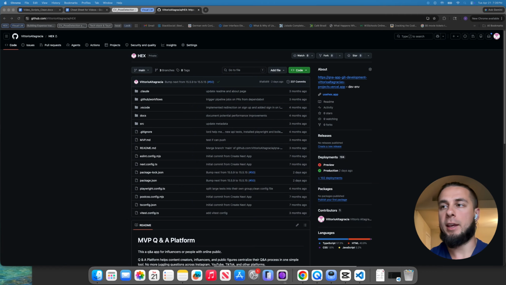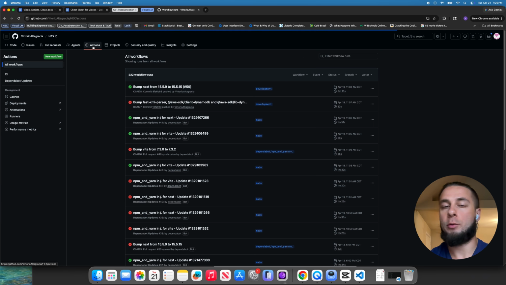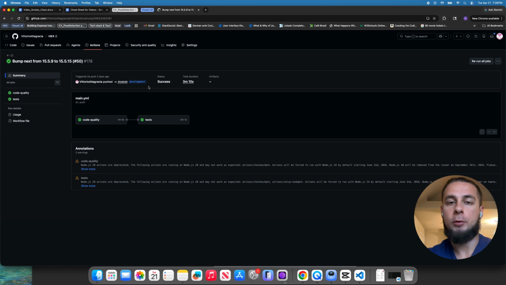Now, having tests and code quality checks is great. It's amazing, but there is not much use to them if I don't ever run them and if I don't use them in some meaningful way. So let's look at the pipeline. We're here in GitHub Actions. And for non-technical viewers or people not familiar with GitHub Actions, we have different stages here, and each stage has a variety of jobs that I define.